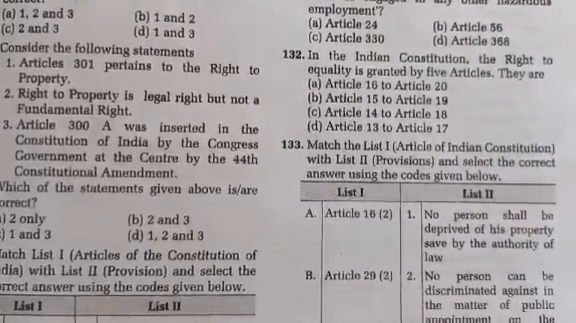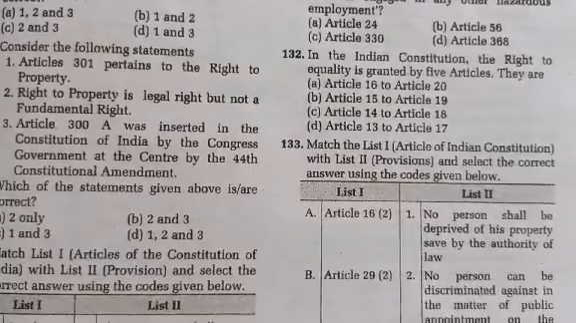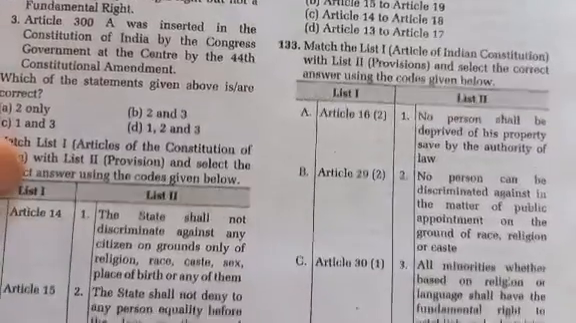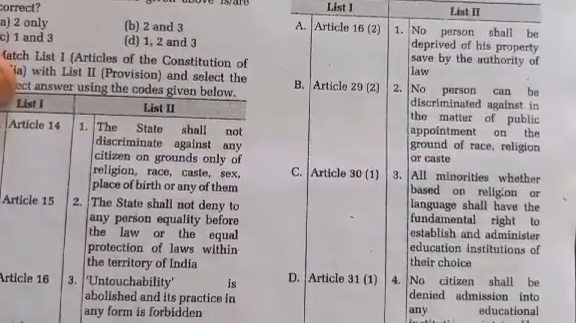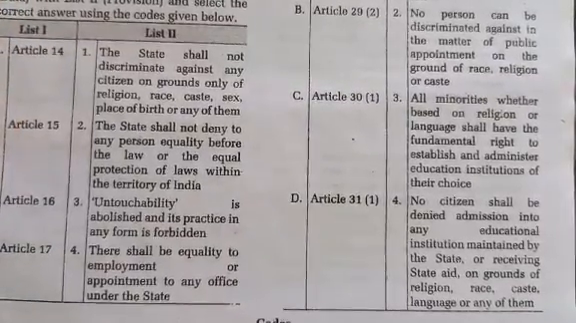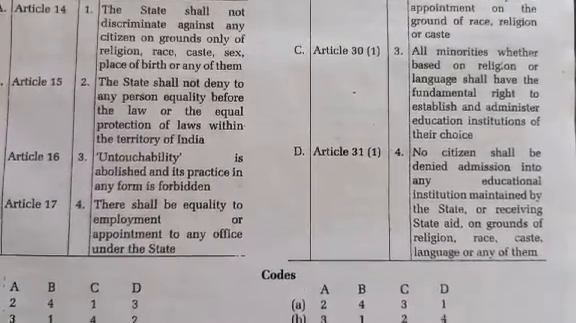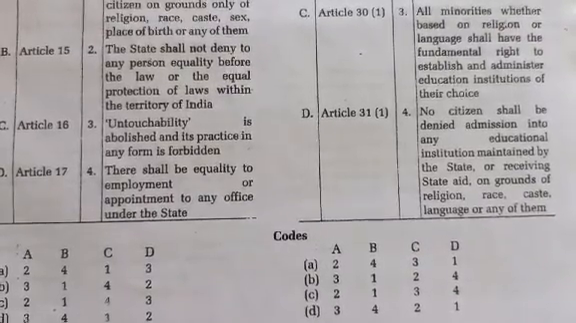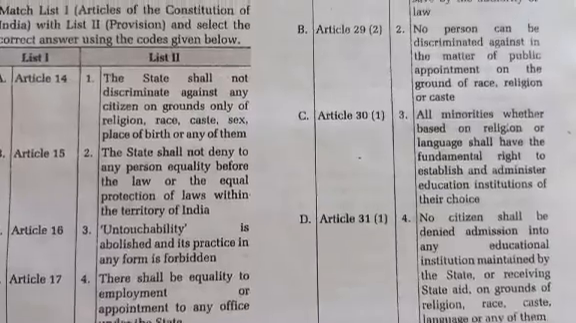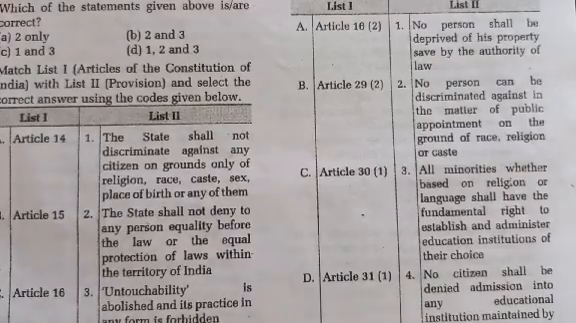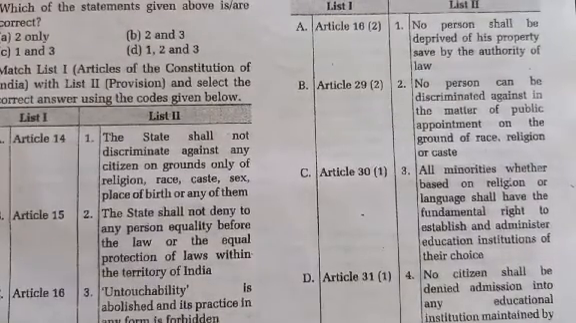Again, match the list first with the list second. So again, articles and their provisions. So the correct option is option A, 2431. A goes with second, B with 4, C with 3 and D with 1.